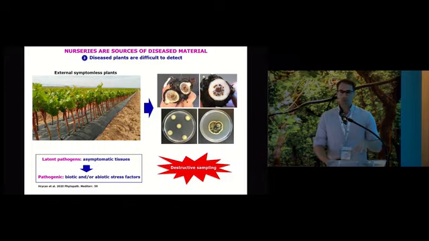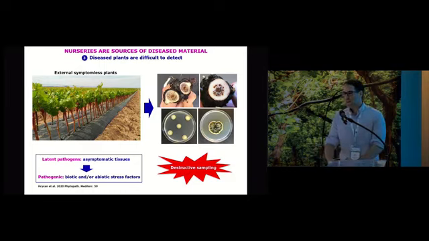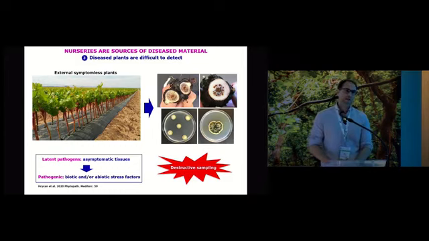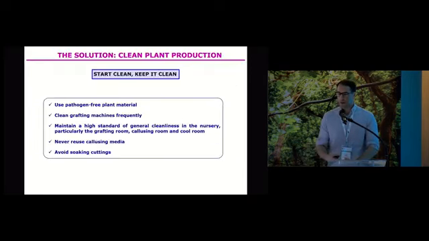It is thought that these pathogens are latent pathogens living in the xylem vessels, causing asymptomatic infections, and they become pathogenic following biotic and or abiotic stress factors. So if we want to see if we have a plant infected by grapevine trunk diseases, we have to perform destructive sampling. This is the message we give to the nurseries. The slogan: start clean, keep it clean.